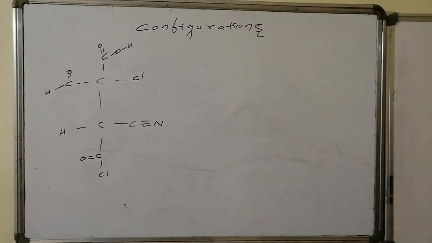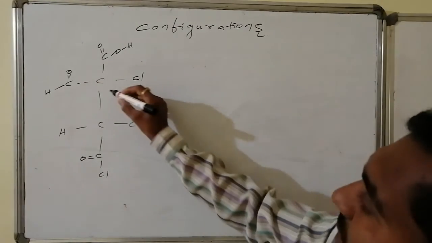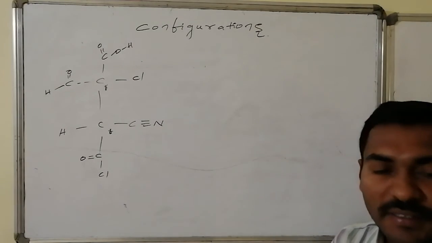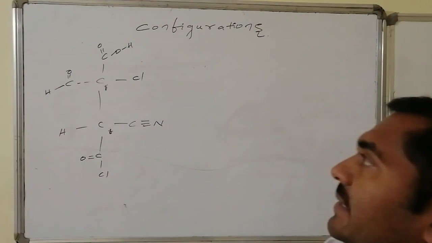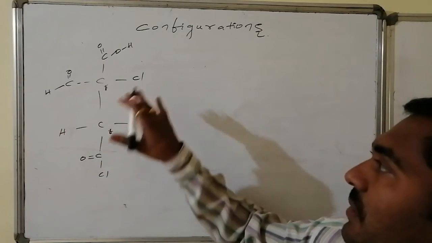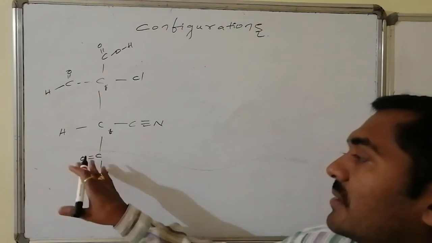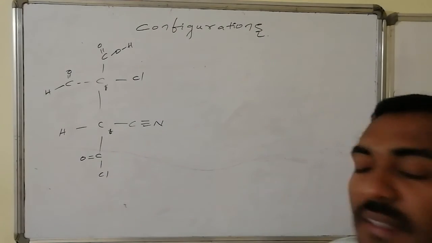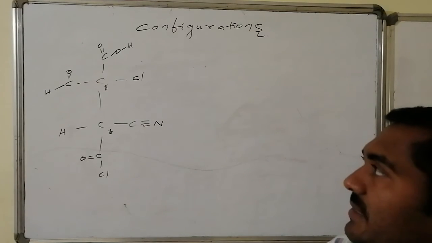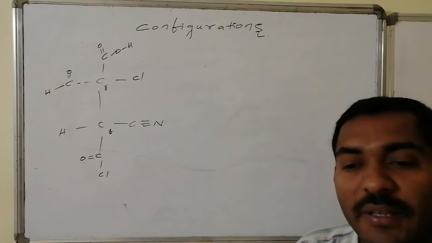Here an imaginary molecule is written for you having 2 chiral carbons. This is one chiral carbon, followed by this one chiral carbon, and this molecule is written in the Fischer projection. It is connected with acid C double bond O, aldehyde CHO, followed by halogen, and here a cyanide functional group as well as the acid halide, that is formyl functional groups, are present. You are asked to write the configuration present at the second carbon as well as the third carbon present in the molecule.